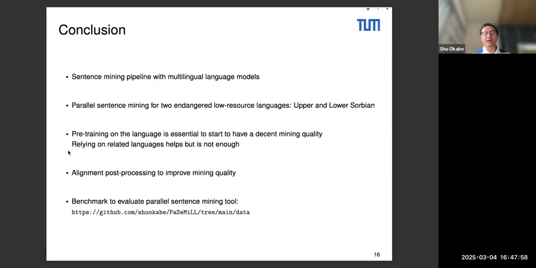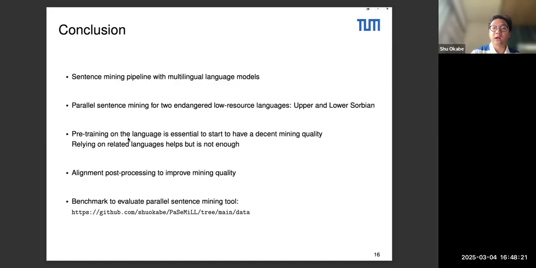We have carried out this mining pipeline using multilingual language models, and we have seen how having seen or not seen sentences in the language impacts the mining quality. And we have seen that relying only on related languages is not enough to have good mining quality, and that's what we have seen with Lower Sorbian especially.